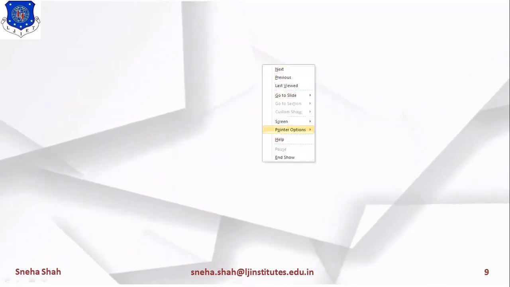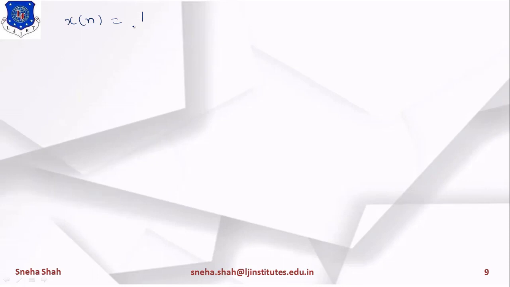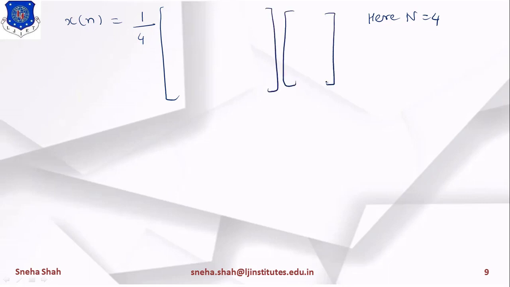So using this equation, I am finding the value of x of n. What will be the value? 1 by N. Here you can see that the value of capital N equals 4, because 4 points are given to you. So I am writing here 1 by 4. Now we have to represent the conjugate term of the Twiddle factor matrix. What is the conjugate term? First of all, I am writing the matrix of Twiddle factor. Its value is 1 1 1 1, then 1 minus j minus 1 j, same way 1 minus 1 1 minus 1, and the last row is this, right? This one is the matrix of Twiddle factor.